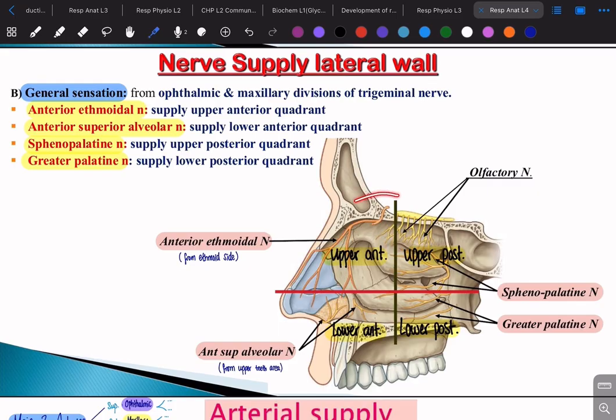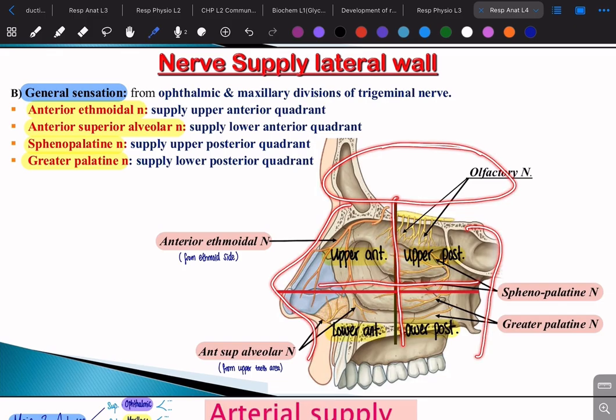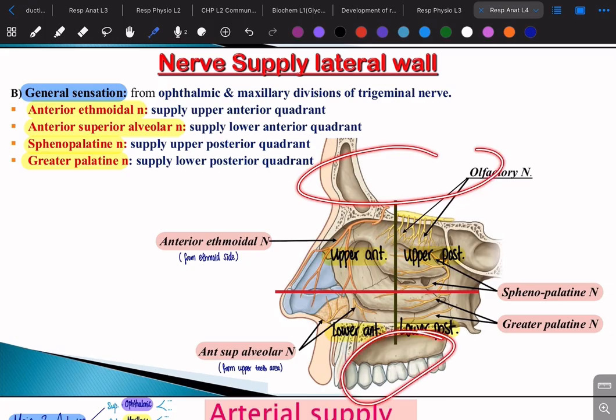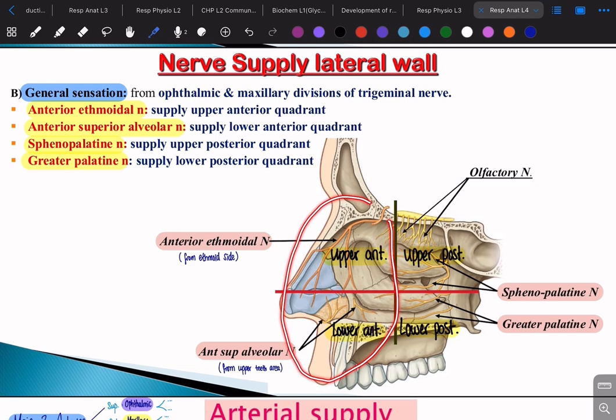We're going to divide the nasal cavity into 4 quadrants. تمام? So we can make it easier. So the nasal cavity is going to be divided into 4 quadrants. This is the anterior surface, this is the posterior surface, and then هنا عندنا the superior والinferior is the oral cavity. تمام? So here we have the cranial cavity and the oral cavity. Okay? So starting off with the anterior surface, we're going to divide it into upper anterior and lower anterior.